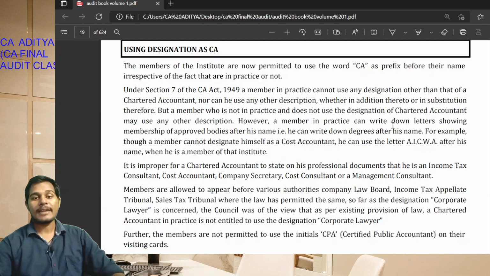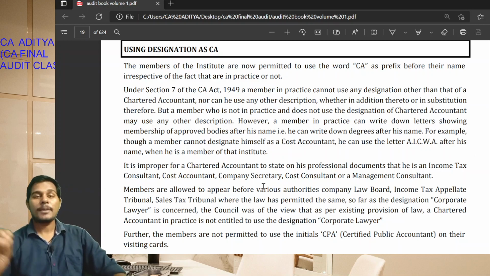However, a member in practice can write down letters showing membership of an approved body after his name. Okay, students. For example, if he is a member of the Cost Accountants institute, he can write AICWA after his name when he is a member of that institute.